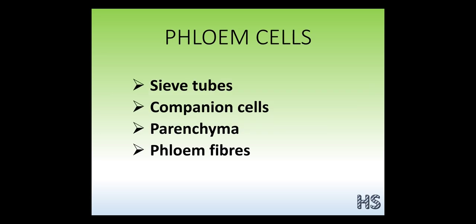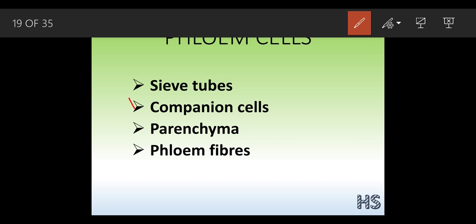Now let's talk about the phloem cells. These phloem cells have been classified into four types: sieve tubes, companion cells, parenchyma, and phloem fibers.